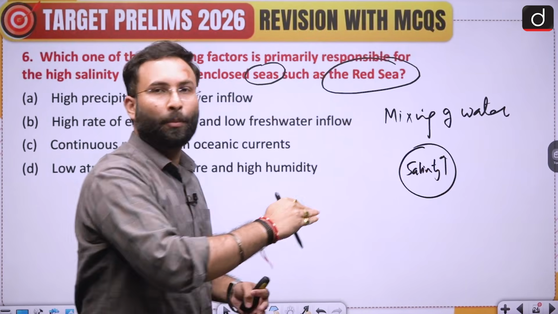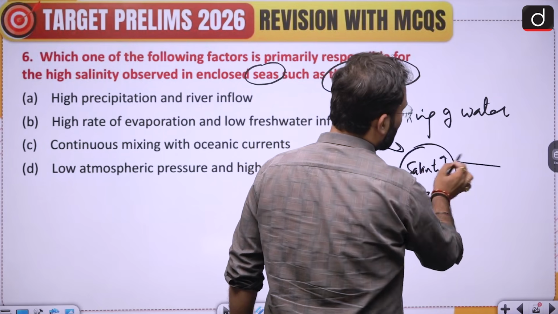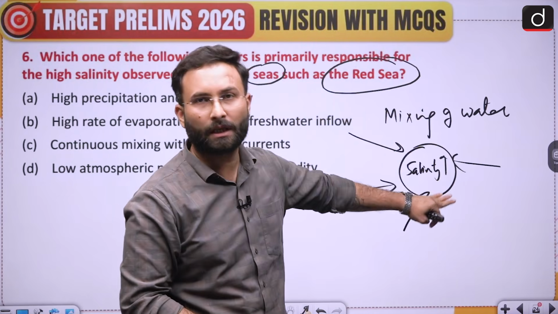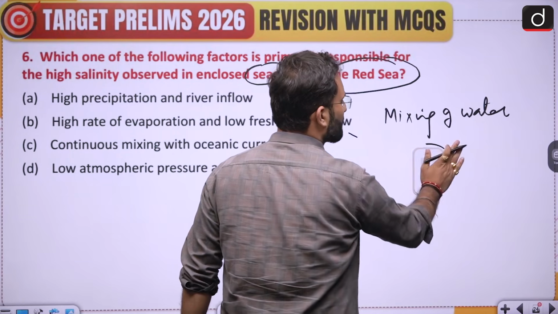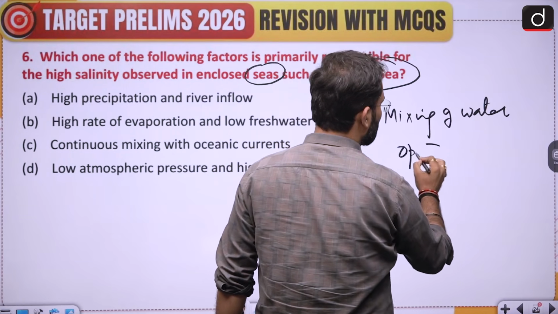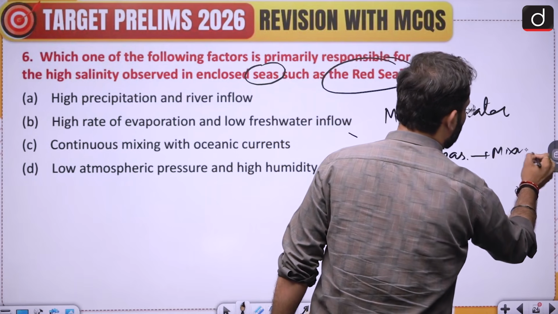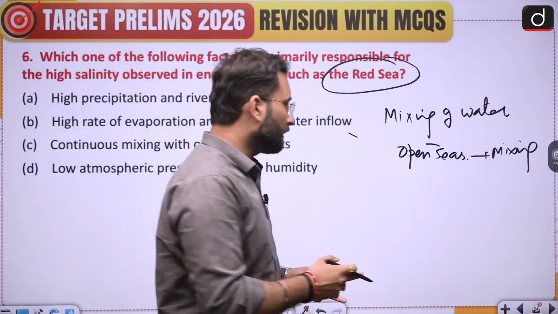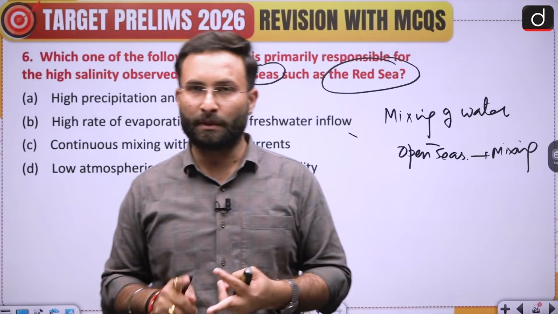Now since it is an open sea, there will be water coming from this direction over here, and then there will be a mixing. That means that the salinity of this particular region can get declined. Okay. So in the areas which are open or open seas, you will be seeing that there will be mixing. But if you are having an enclosed kind of structure like Red Sea, so in that region mixing will not be possible, one thing.